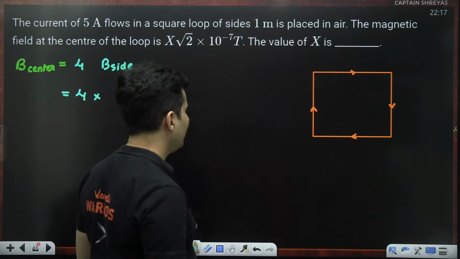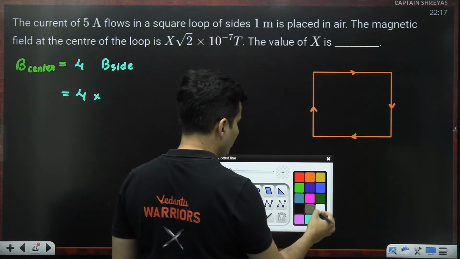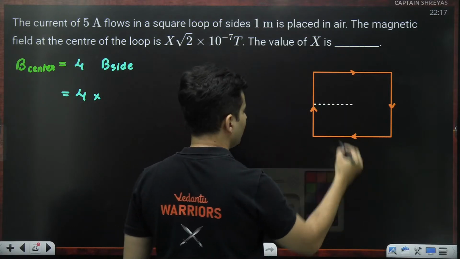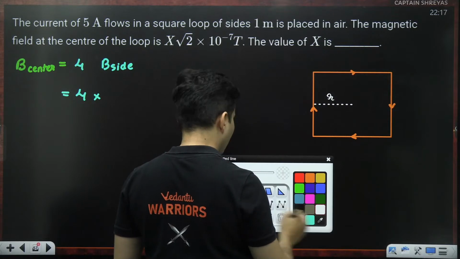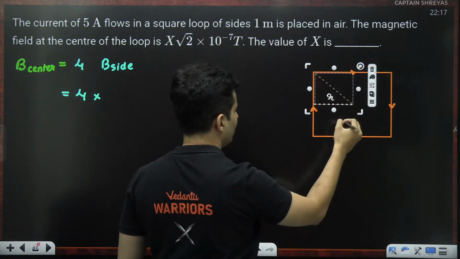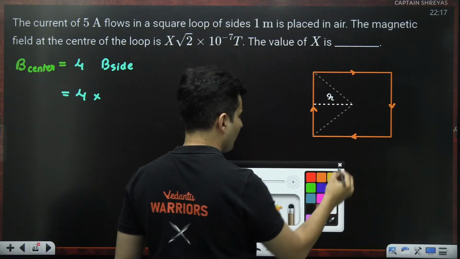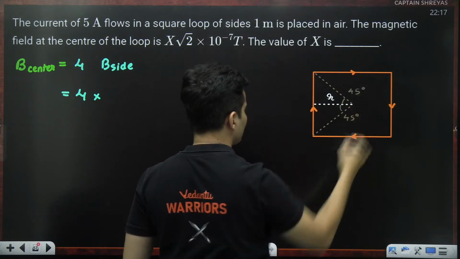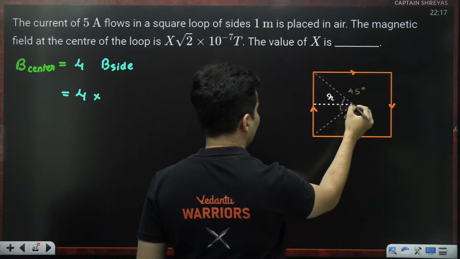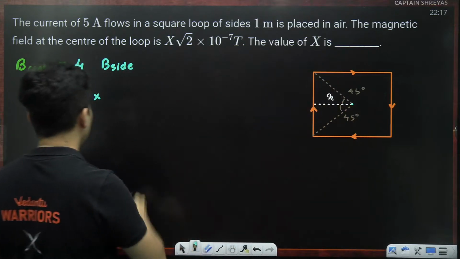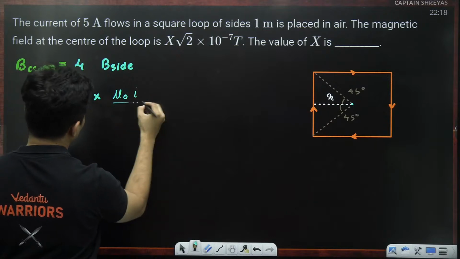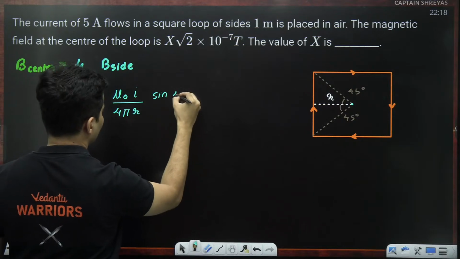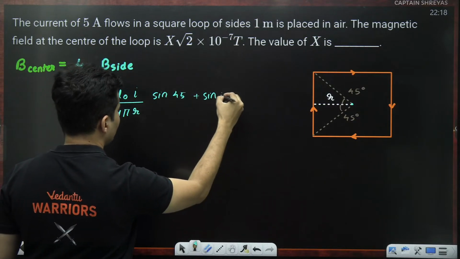How much is the magnetic field due to any one side? For that, you need few things, like what's the distance from the center? Let's just say it is R, and obviously you join the end points with the point where you are measuring the field to note down the angles. This angle and this angle, both are 45 degrees each. So the magnetic field at this point due to any one side is given by mu naught current divided by 4 pi distance, which is R, sine alpha, which is sine 45, plus sine beta, which is again sine 45.